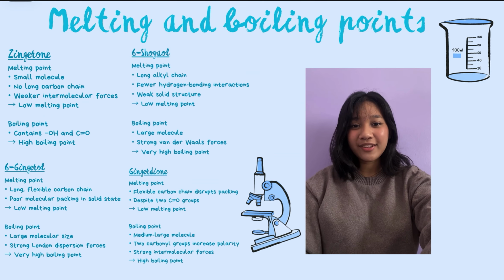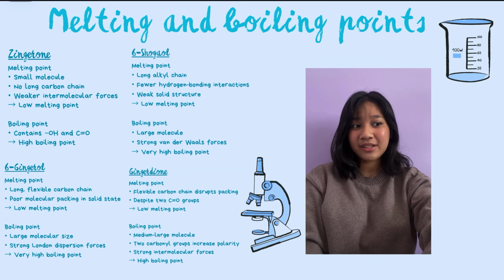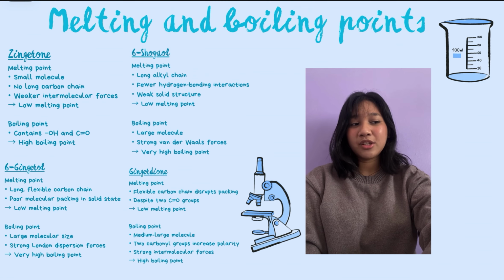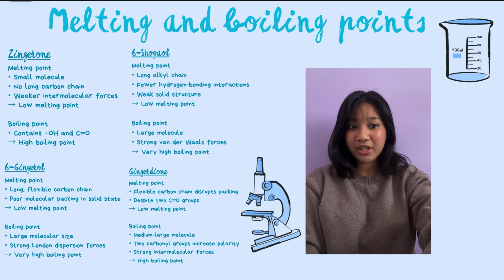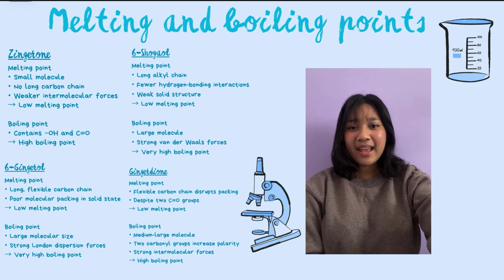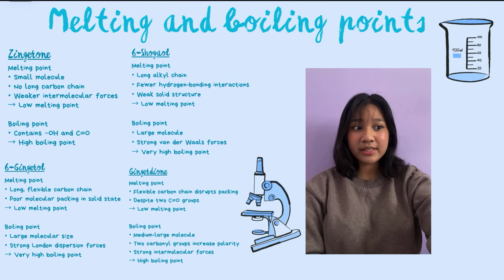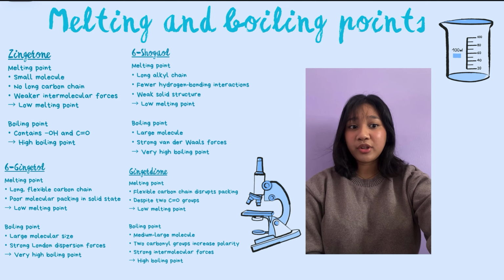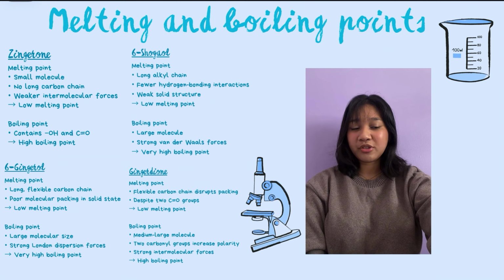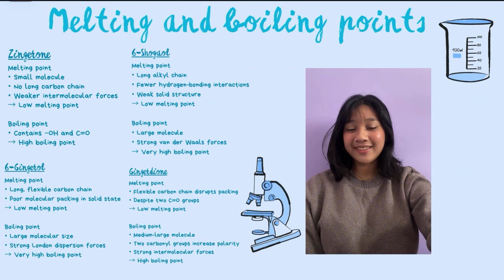Next is 6-gingerol. 6-gingerol has a low melting point, around 30 degrees Celsius. This is mainly due to its long flexible alkyl chain, which prevents efficient packing of molecules in the solid state. Despite that, it has a very high boiling point, around 450 degrees Celsius, because of its large molecular size and strong London dispersion forces.